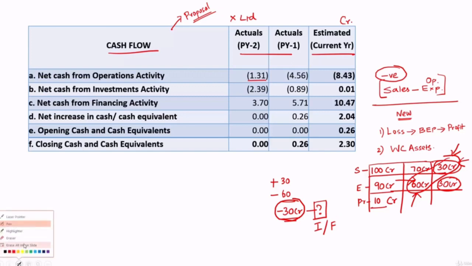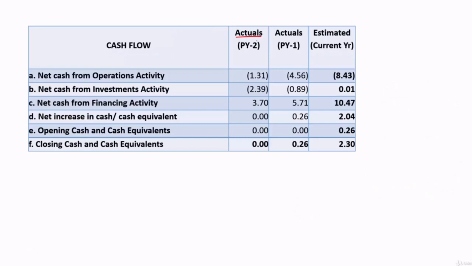Now in this case, your sanctioning authority will be worried with this figure. In the previous year 2, in their operations they had an outflow of 1.31 crore. It is not only in operations; under investment also they had a 2.39 crore outflow.